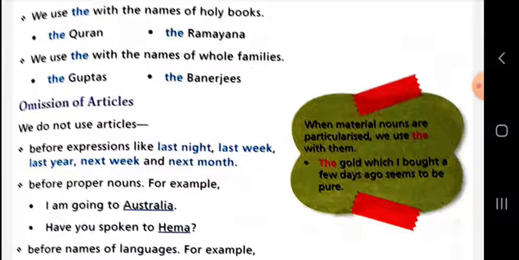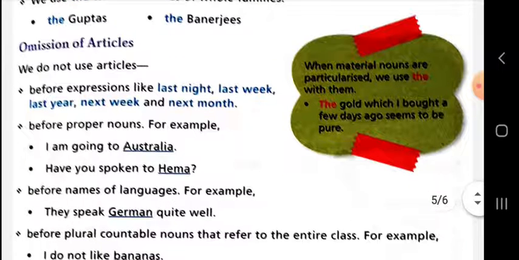Our next point is omission of article. Meaning, where we cannot use articles. Before expressions like last night, last week, last year, next week, or next month, we cannot use the before their name. Before a proper noun, if you are going to write any proper noun, then you need not write the before their name. I am going to Australia. Have you spoken to Hema?